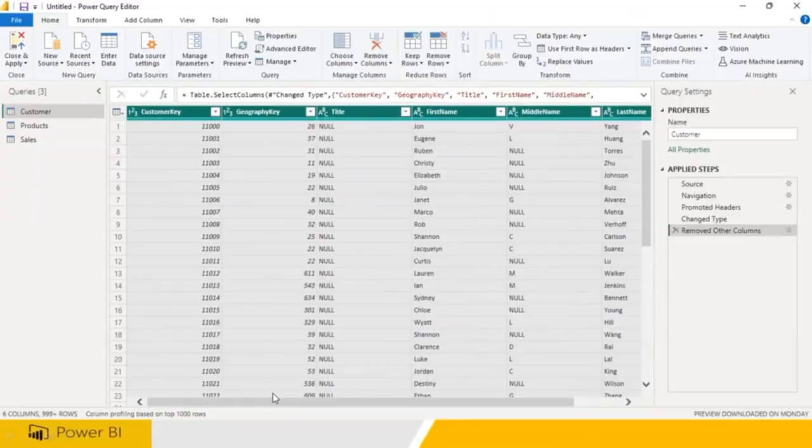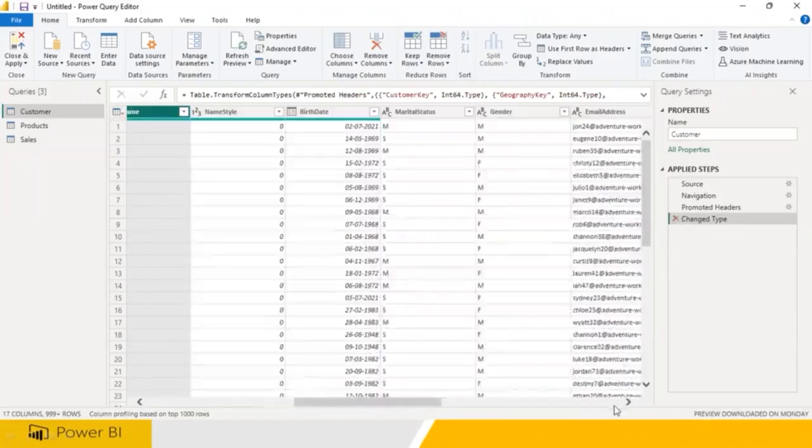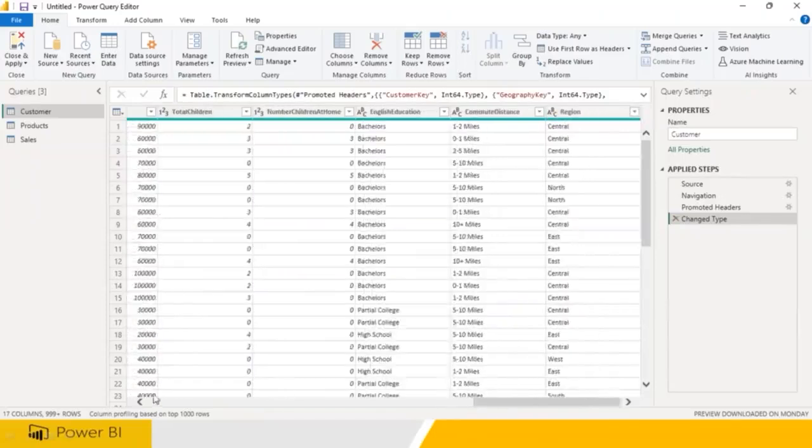So that is what. It is not going to delete anything from the original table. You're only removing it from your plate. Your plate is your Power BI. If you wanted to get all the data back, click on this. So that is how you should be able to delete a column.